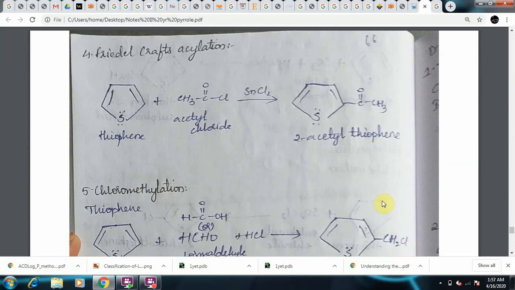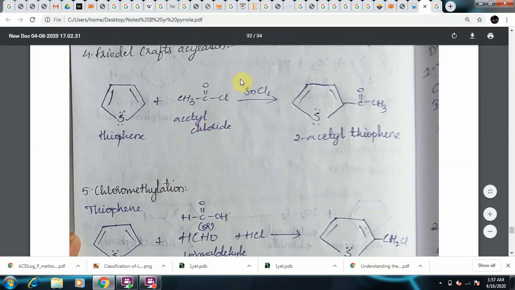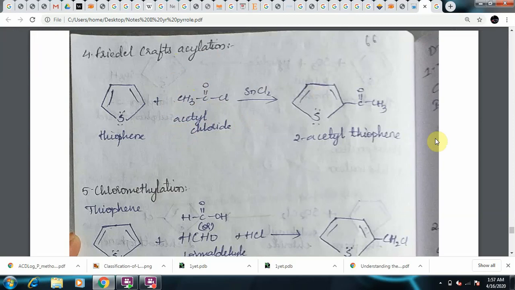Next is Friedel-Crafts acylation. For this Friedel-Crafts acylation, take any Lewis acid or a D block element, the halogenated derivative. So thiophene, when treated with acetyl chloride, CH3C=O Cl, in presence of stannous chloride, SnCl2. In this, the electrophile is CH3C=O+. So acetylation will preferably take place at second position. So the product obtained is 2-acetylthiophene.